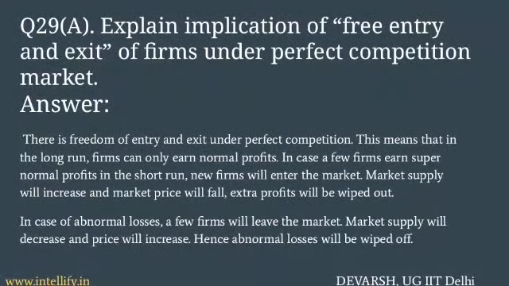Well, since there is free entry and exit, firms can only earn normal profits in the long run. If supernormal profits are earned in the short run, new firms would enter the market, resulting in an increase in market supply and decrease in market price. This would wipe off all the extra profits. Also, in case of abnormal losses, a few firms would leave the market, resulting in decreasing market supply and hence increasing price. Again, this would wipe off all the extra losses.